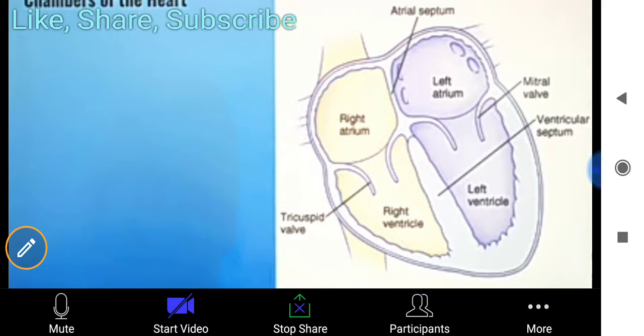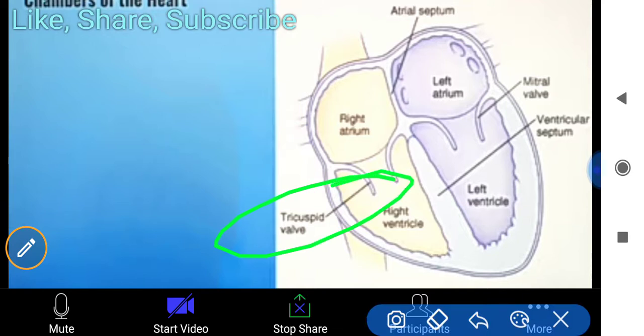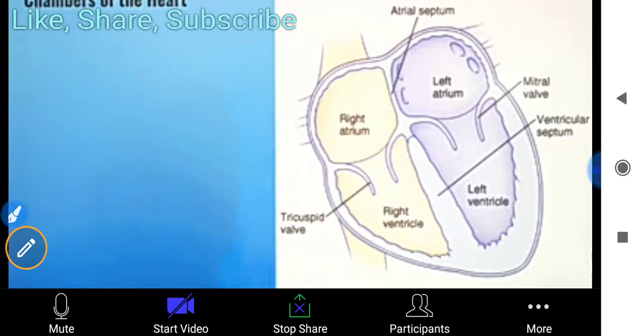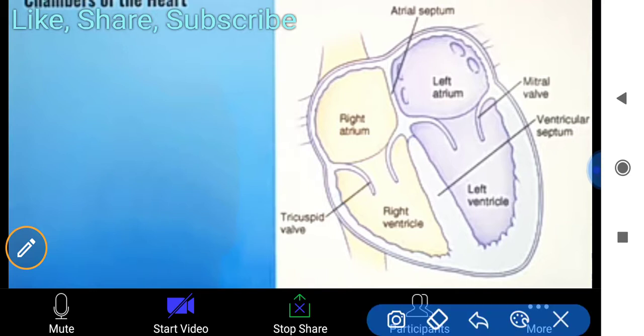There is also the tricuspid valve found there. We will read about valves as we go through the chapter, in the next classes also. This time I'm just briefing you about the heart.